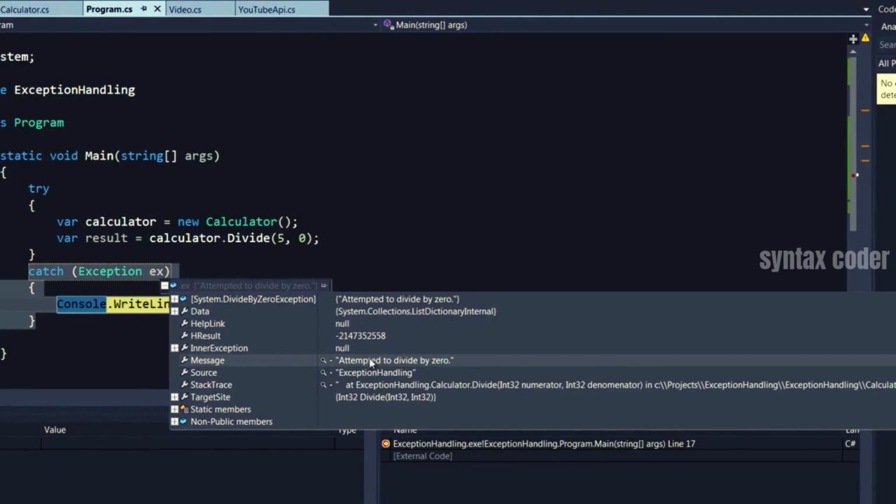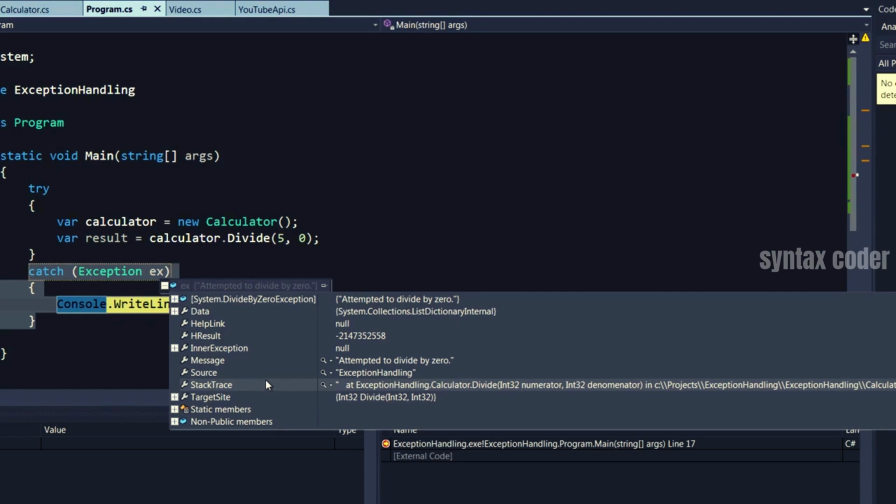Message is the error that is associated with the exception. Source is the name of the application that generated the error. Sometimes your application might have multiple assemblies or DLLs. So more accurately, source represents the DLL or the assembly that this exception happened in. Stack trace is what I told you earlier.